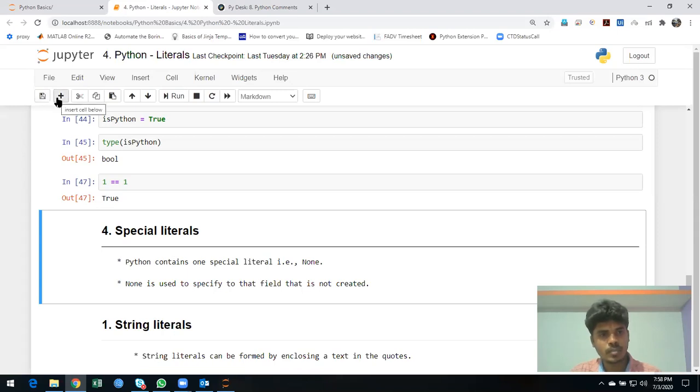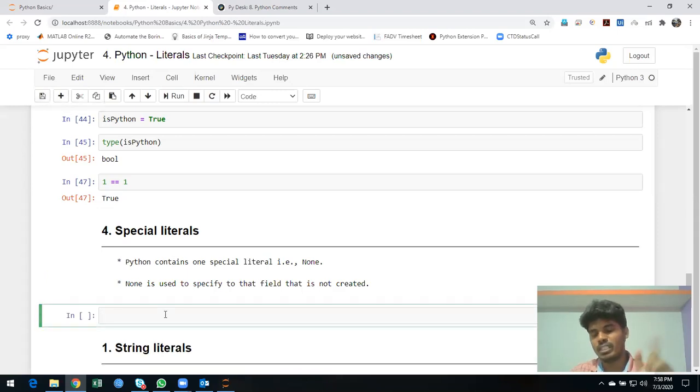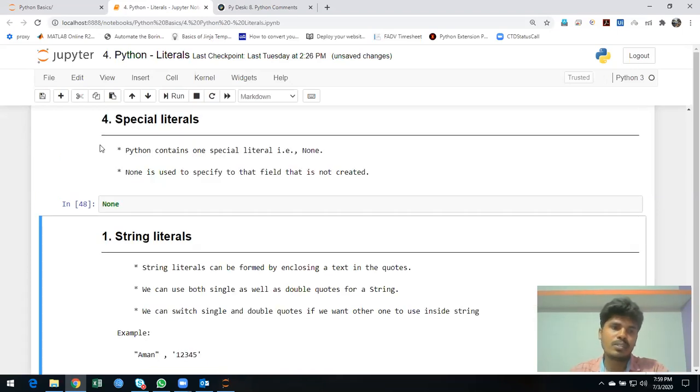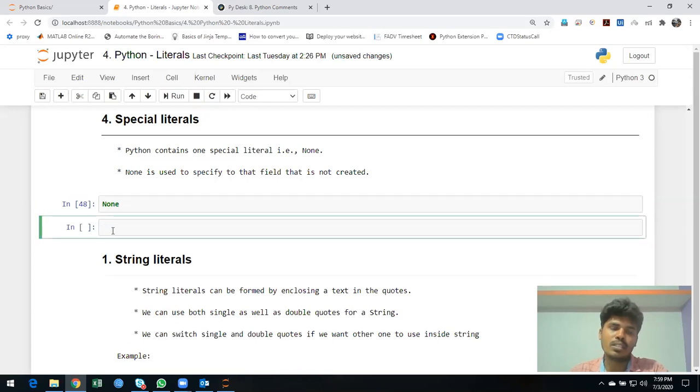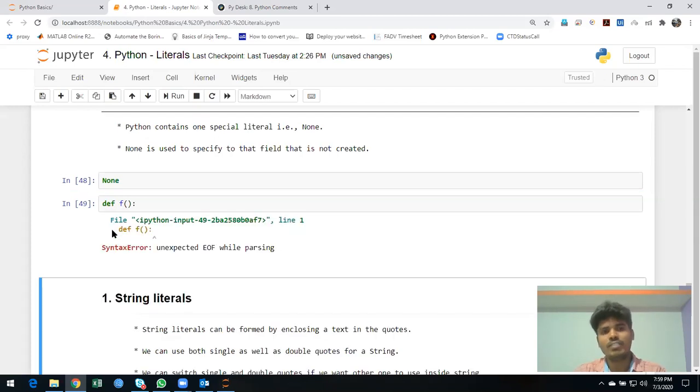Next, special letters. One of the special letters available in Python is None. NoneType is one of the special letters. It is used so that you don't throw any error if nothing is passed. If something is not passed, you should not throw an error, right? If I'm creating a function and I just leave it like that, it will throw an error, EOF while parsing.